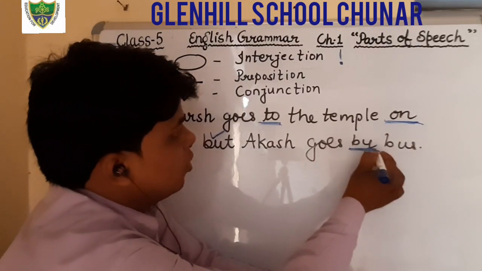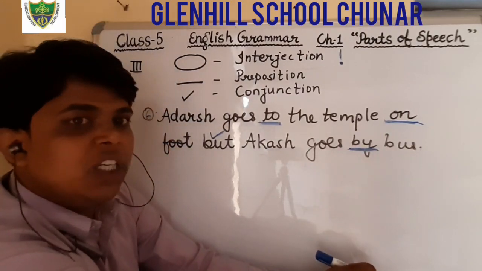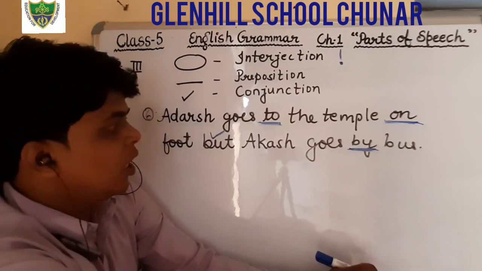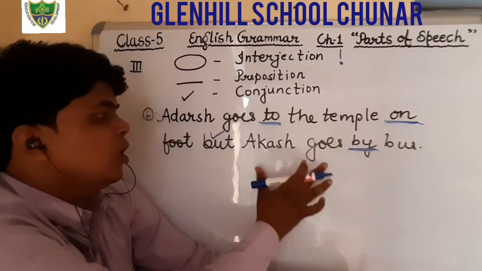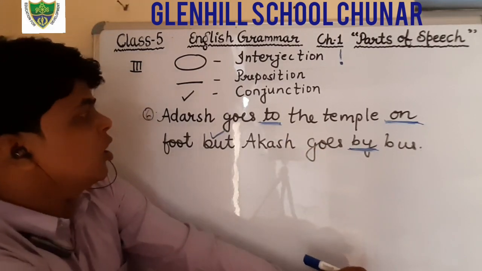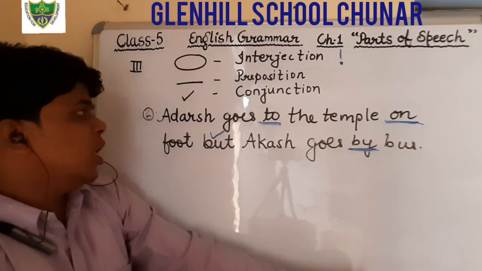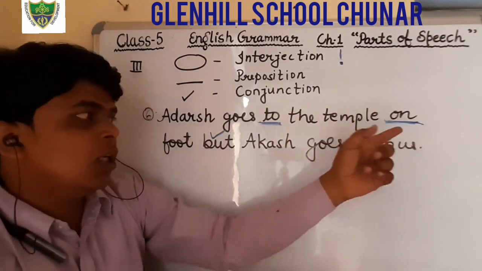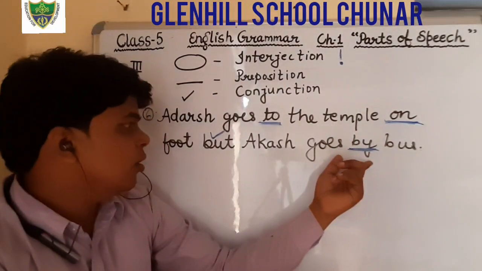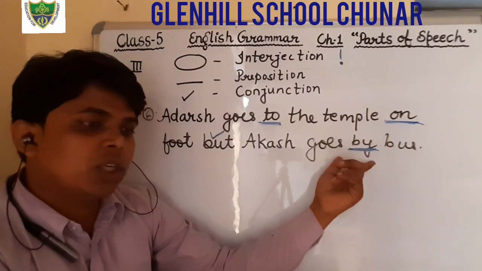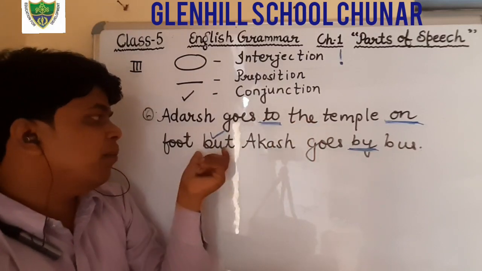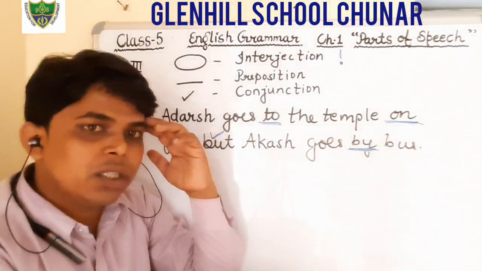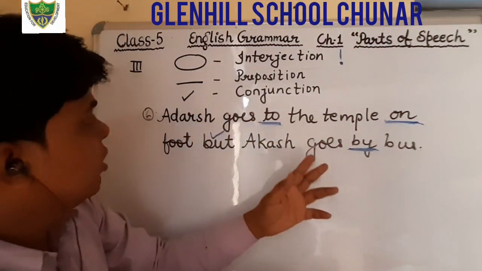And that is also by. The word by is a preposition in this sentence because it is used before the noun bus, and it also shows the relation with the other words, Akash goes. Okay, so in this sentence the word to is a preposition, on is a preposition, by is a preposition. There are three prepositions in this sentence, the word but is a conjunction, and there is no interjection used in this sentence. Okay students, just write down.